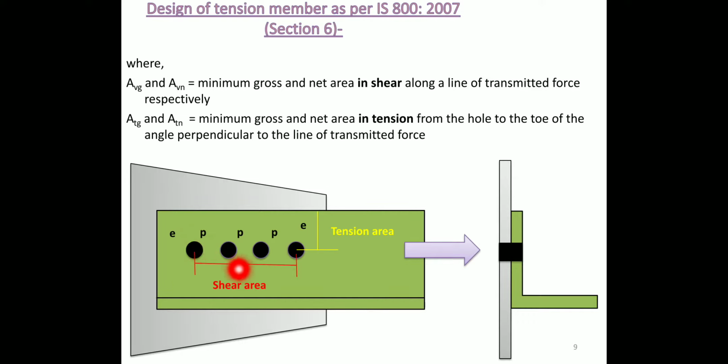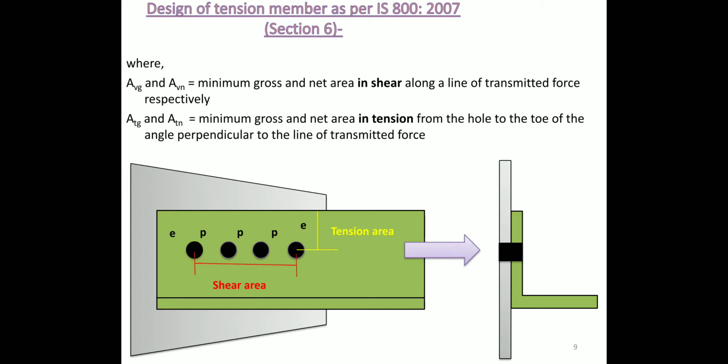From the first bolt to the last bolt, the area in the direction of force is called the shear area, and the tension area is from the center of the bolt to the edge of the plate, perpendicular to the direction of load.